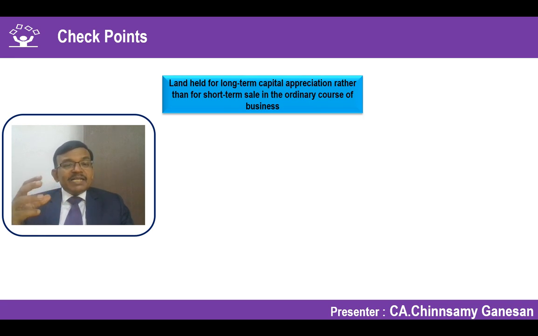Suppose the business of the entity itself is to deal with properties. For example, I am in real estate business. What I do? I purchase land, I sell land. I purchase property, I sell property.